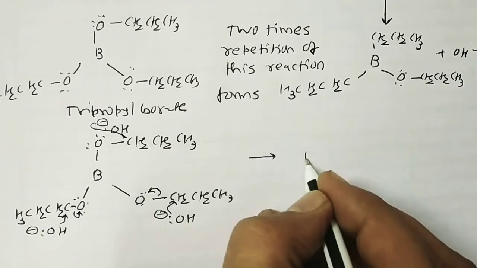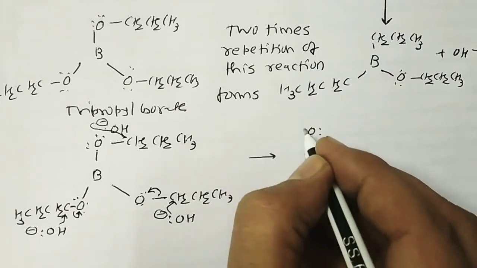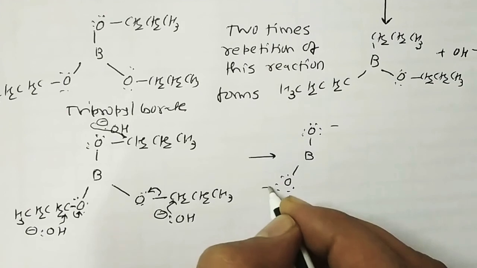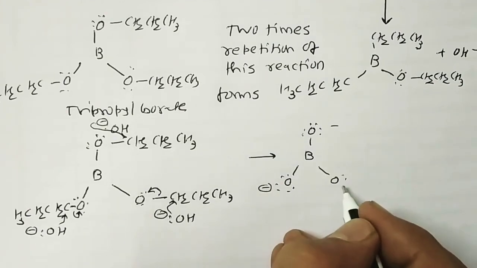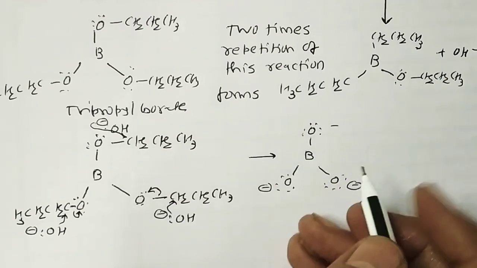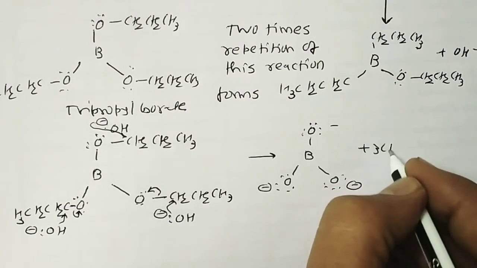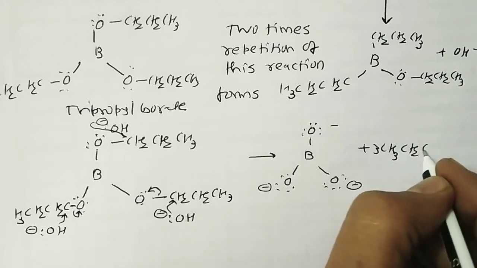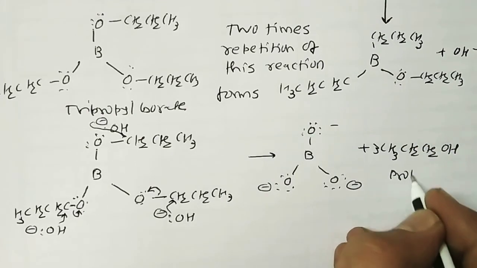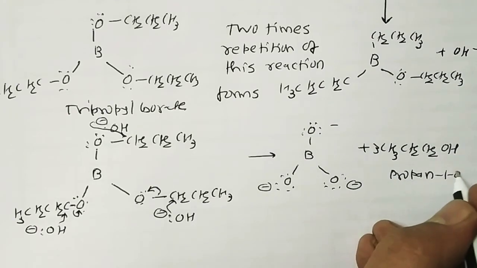So we get a product like this: B with O minus, O minus, O minus. So it's H3BO3, or boric acid, and CH3CH2CH2OH. So we get propan-1-ol.